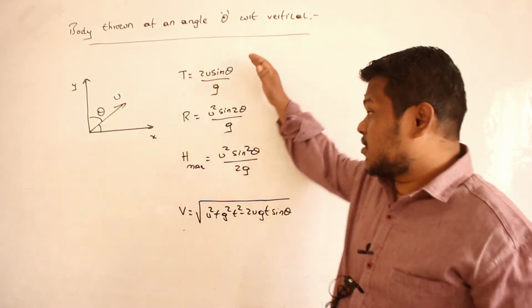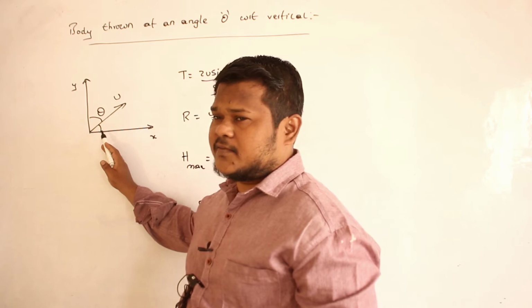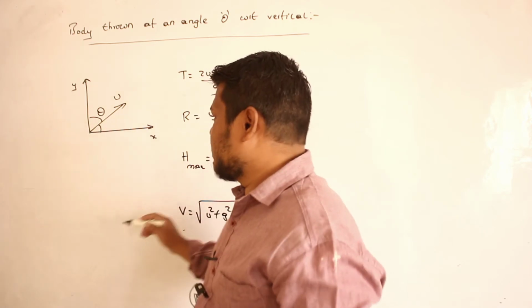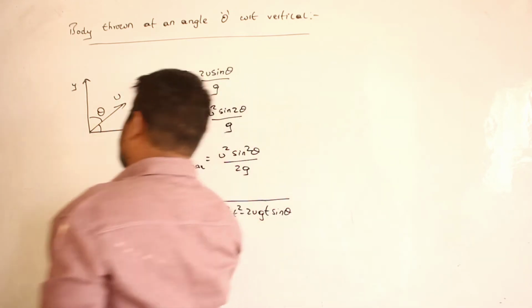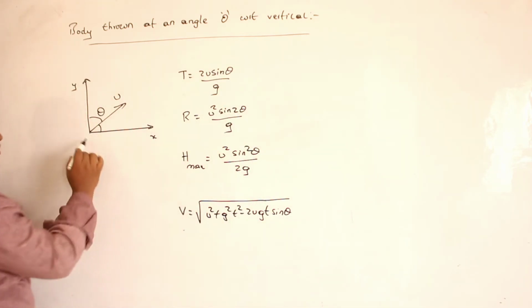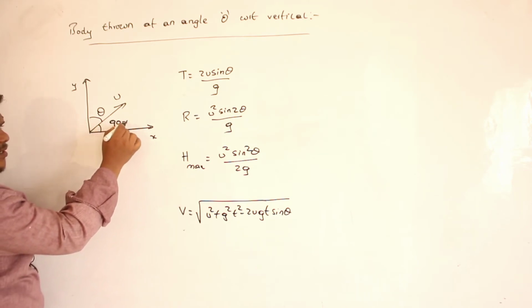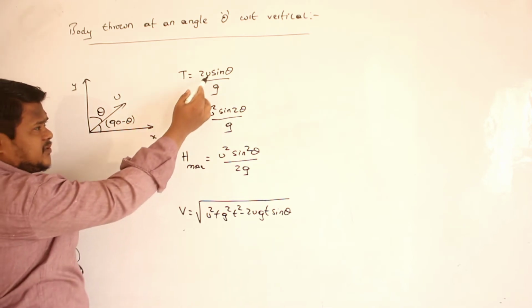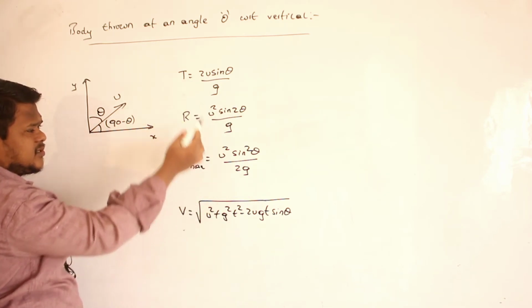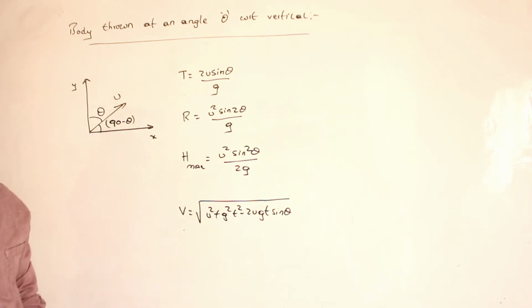So all these are the equations when the angle is taken with respect to horizontal. Clear? But now what is the horizontal angle? 90 minus theta. Total angle is 90 degrees. So if this angle is theta, what is this angle? 90 minus theta. Clear now? So therefore wherever you find theta, instead of theta what you are supposed to write down? You are supposed to write down 90 minus theta. Clear now?